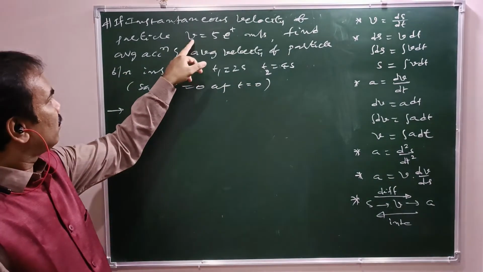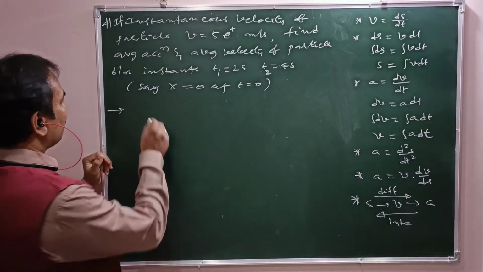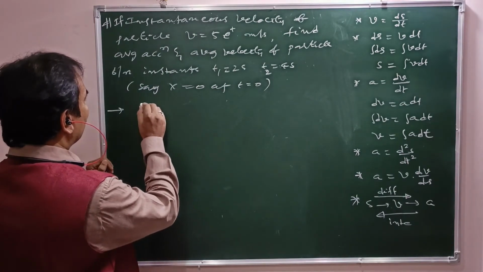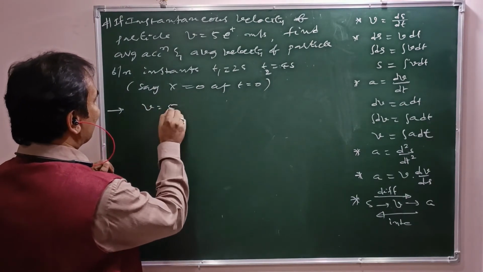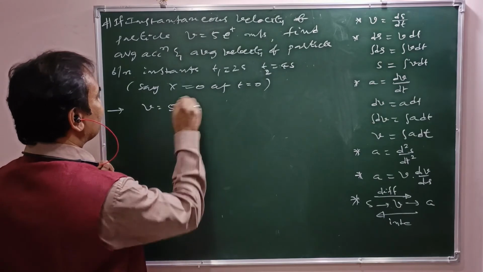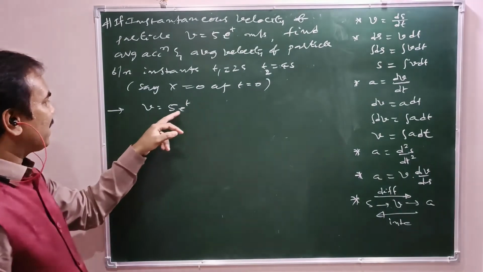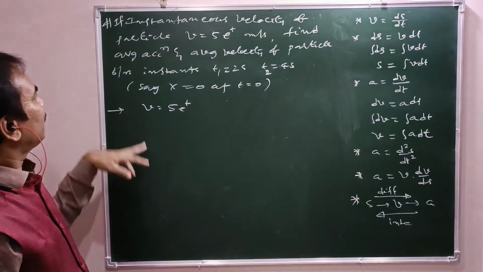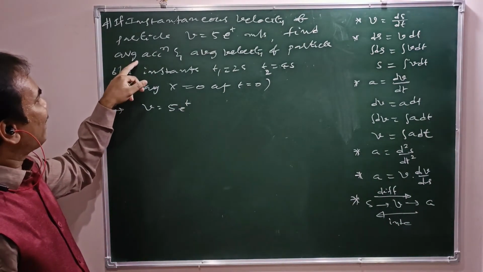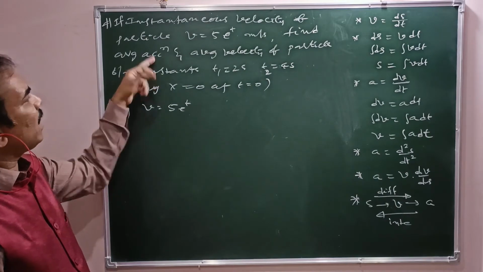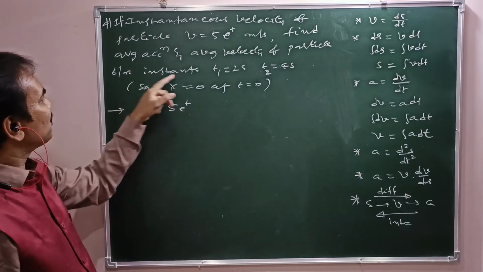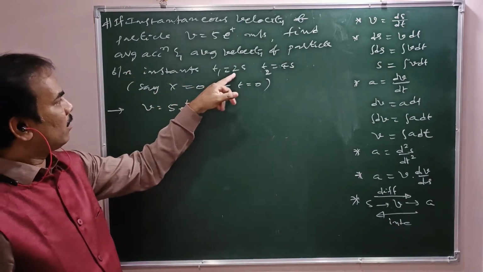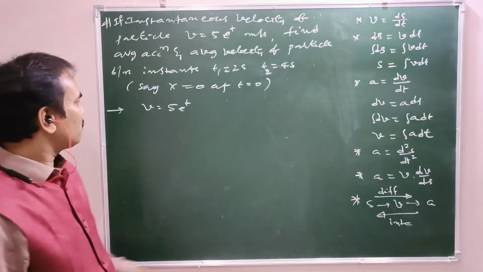Here we have the expression for velocity, v equals 5 e power t meter per second.